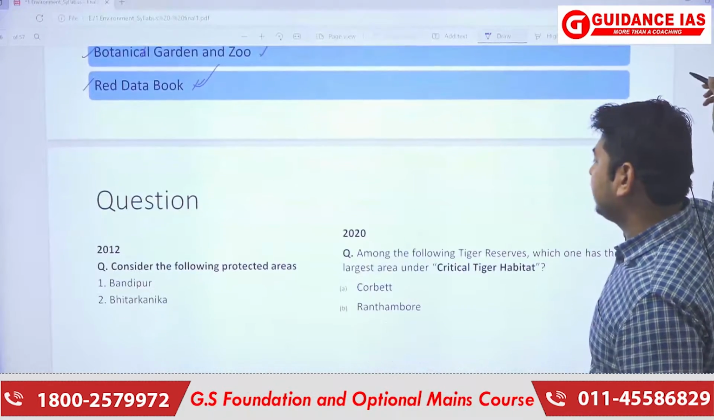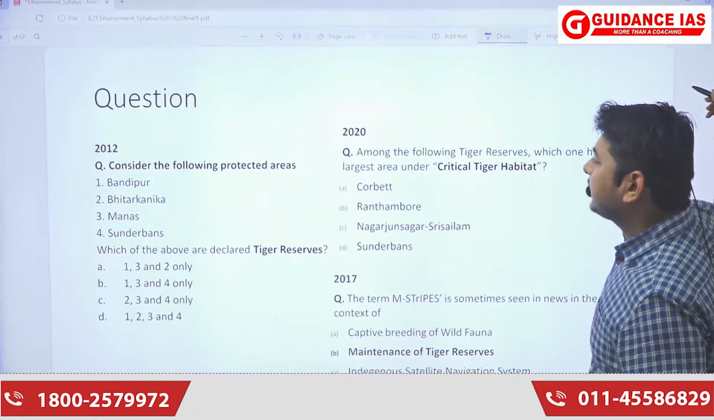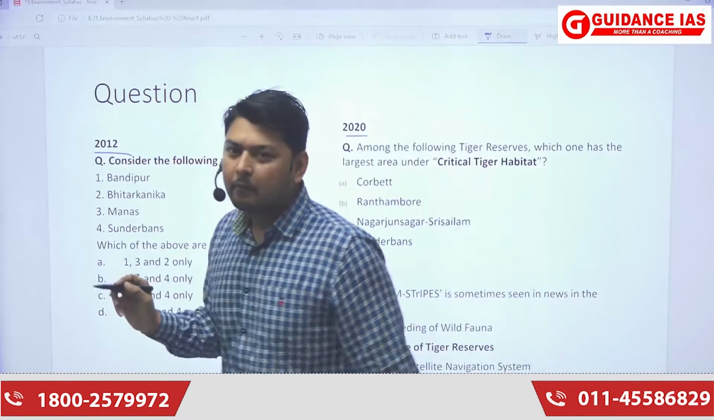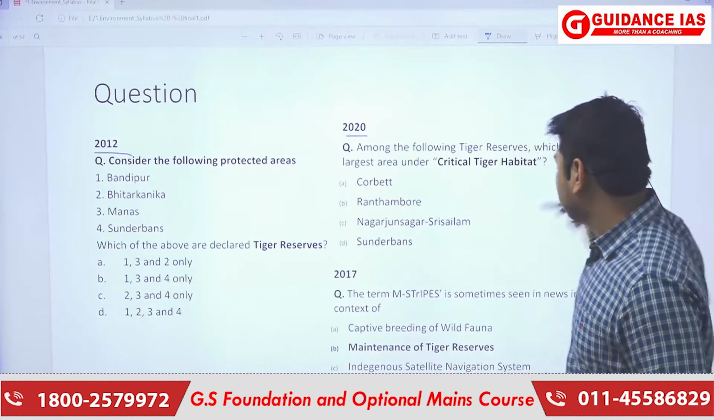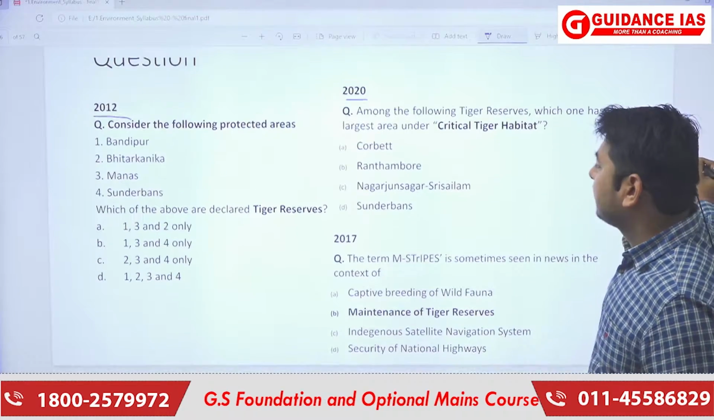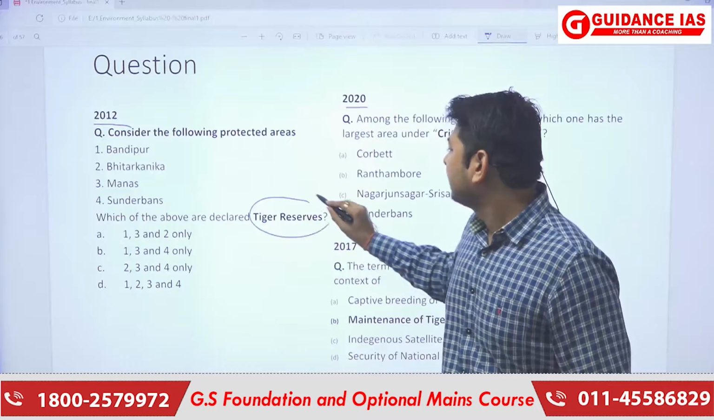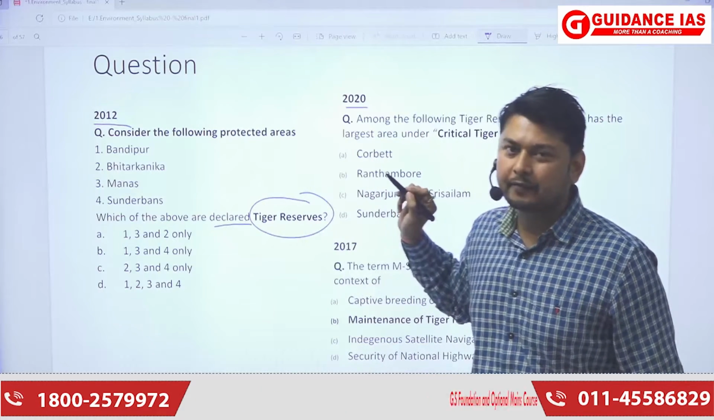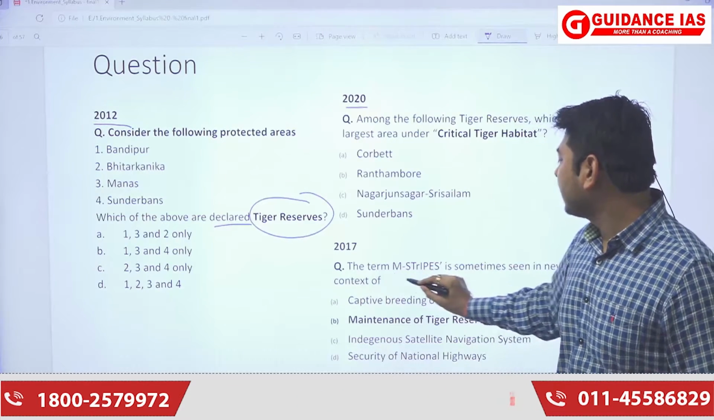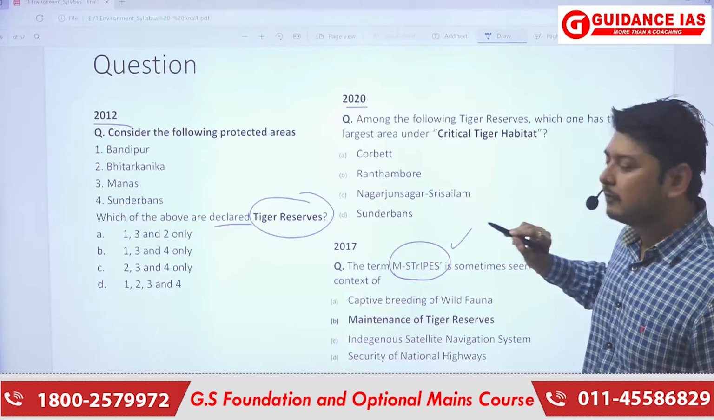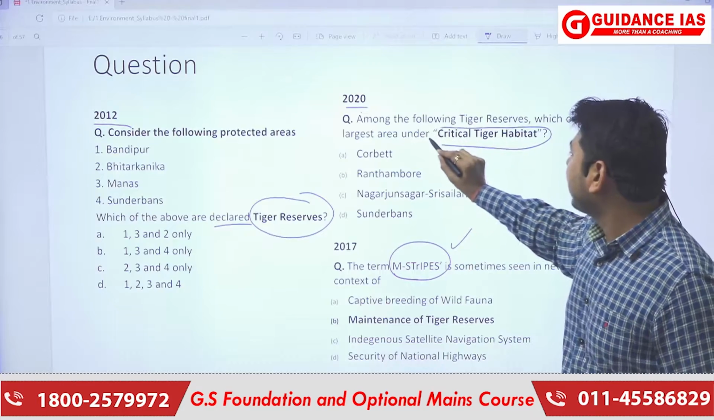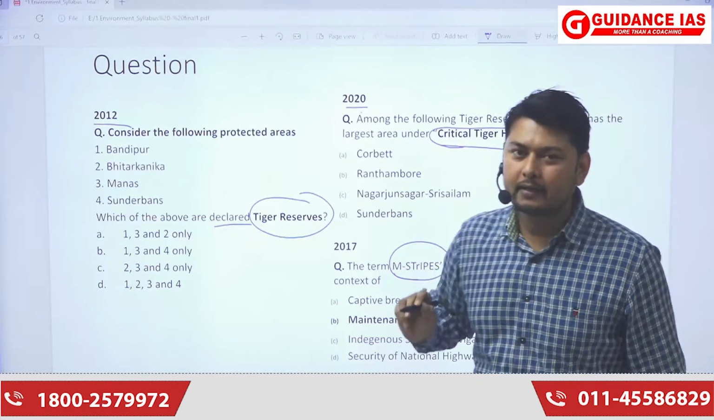Now next I have a question here. The question can be compared from 2012 and 2020. If I see it closely, there is a question on which of the following are declared tiger reserves. Second, it was asked in 2017 what are M-STrIPES. Okay, we will be seeing this. And in 2020, it asked about the critical tiger habitat of a tiger reserve.